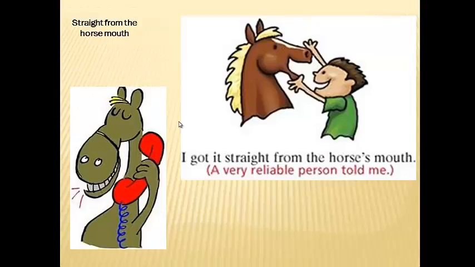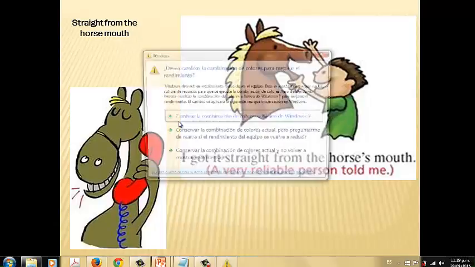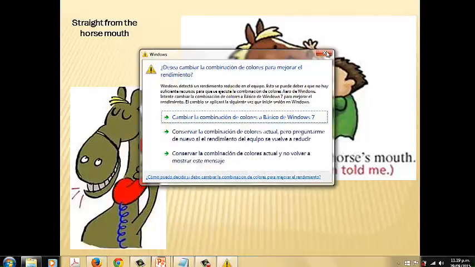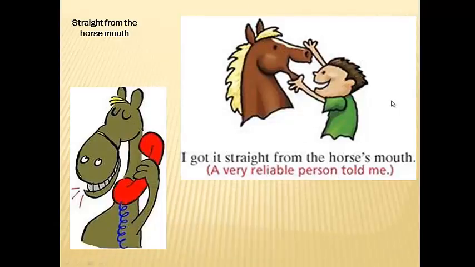Straight from the horse's mouth. Saying that you heard something straight from the horse's mouth means, in English, as an idiom, that you heard it from a very reliable person, or that you heard good information from someone and you can trust that information because the person knows what he's talking about.